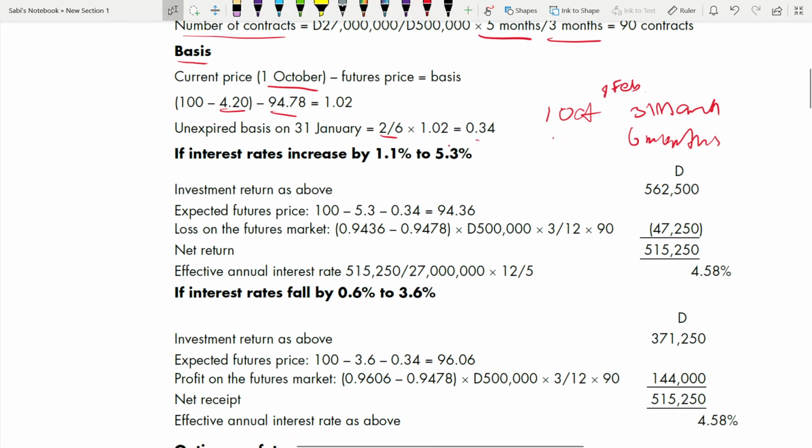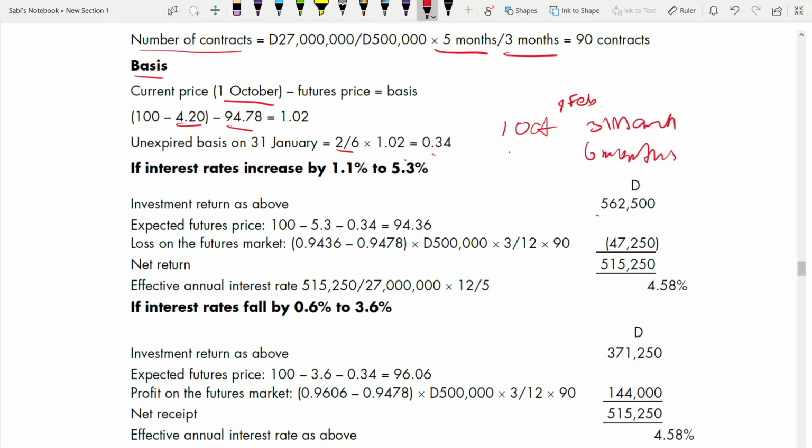Now interest rate increases. Investment will be same. Whatever you have taken for FRA, it will be same for future also. Expected future price. You have to calculate your closing future price, right? That is your 100 minus your new interest rate minus your unexpired basis. This is your closing future price. Based on that, now you can find gain or loss. It's a loss. Why? Because you are long. Long means you are buying at opening. So you are buying at opening future price, selling at a closing future price. You are selling at a lower price.